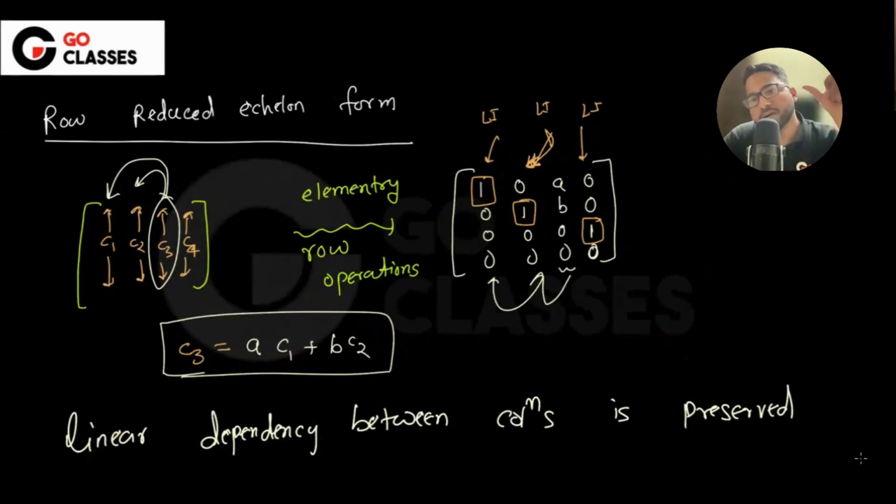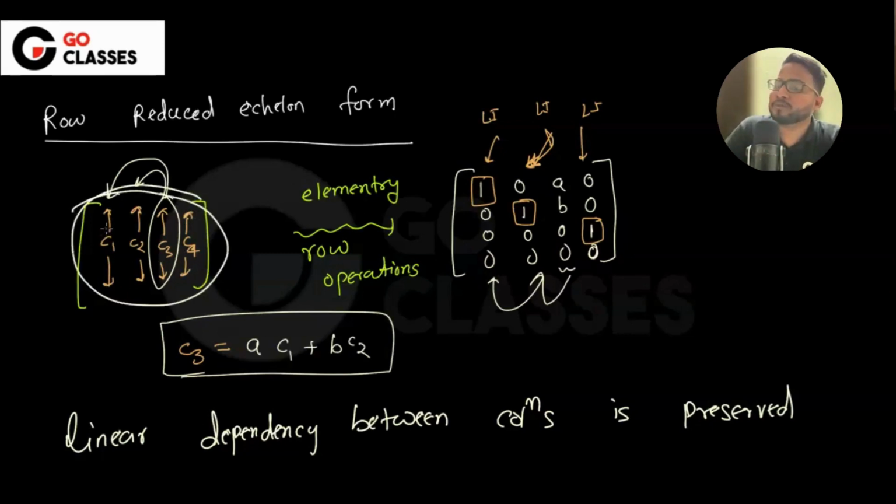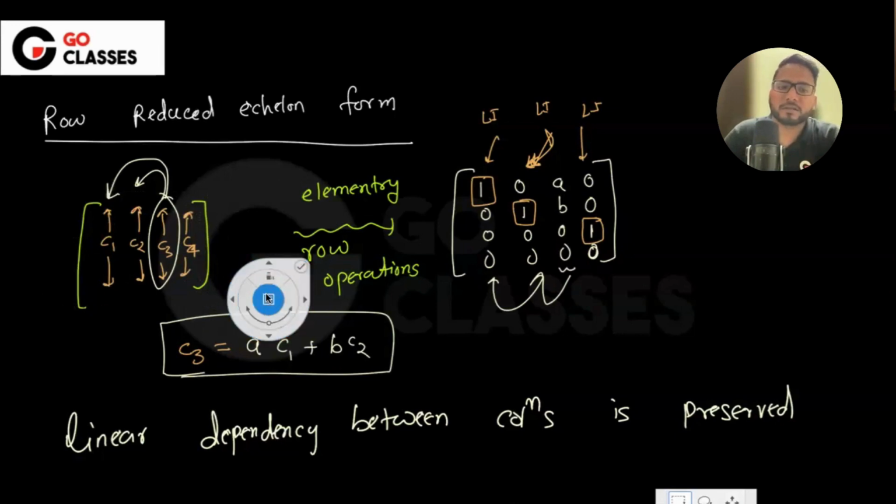And what do you need for the basis? You need linearly independent columns. See, can I say these four vectors are basis of column space? Tell me, can I say here that these four vectors are basis of column space?